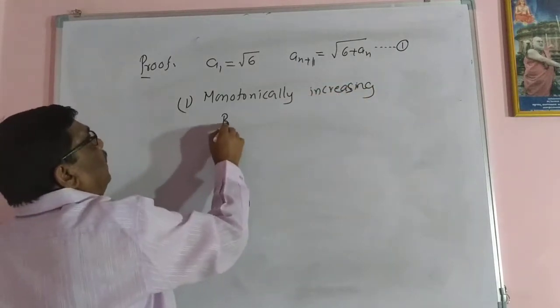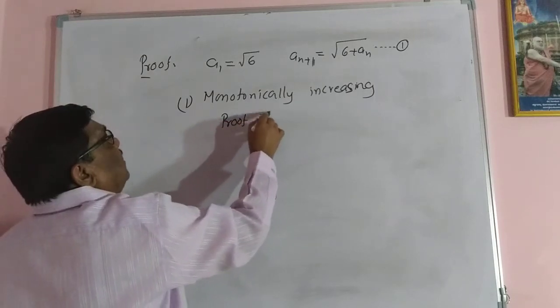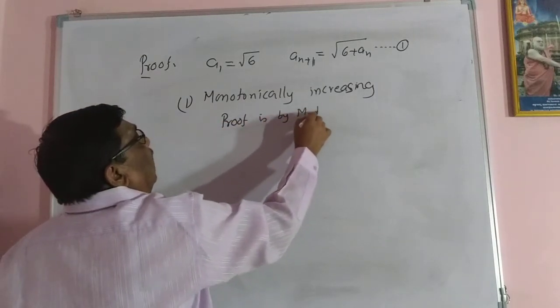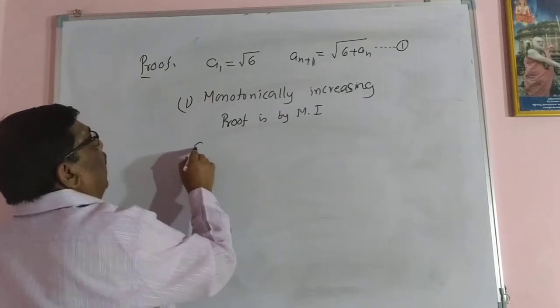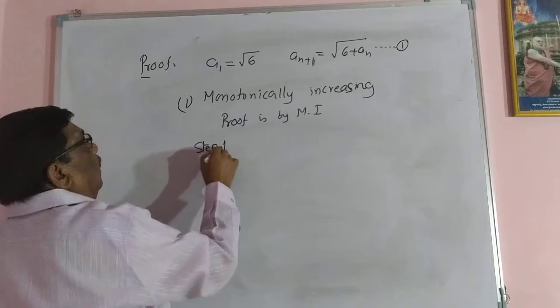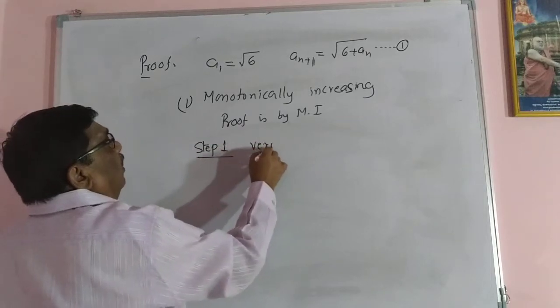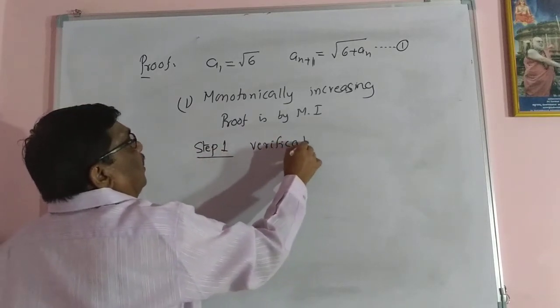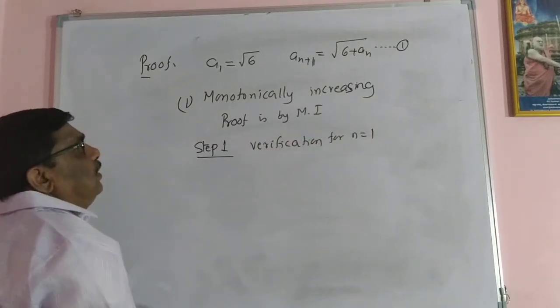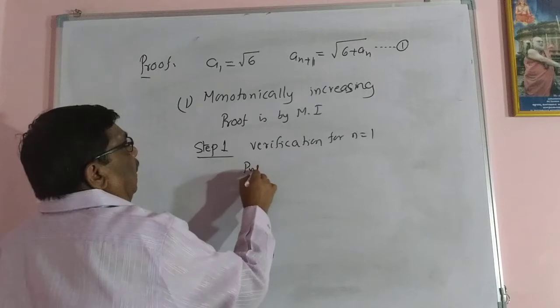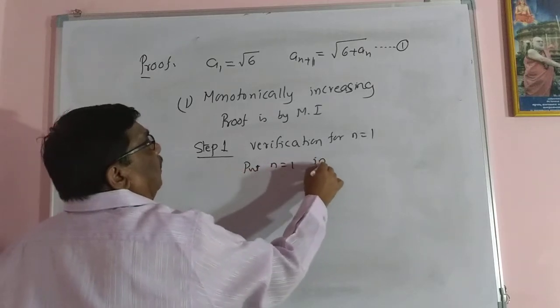The proof is by mathematical induction again. Step 1, verification for n equal to 1. Put n equal to 1 in 1.